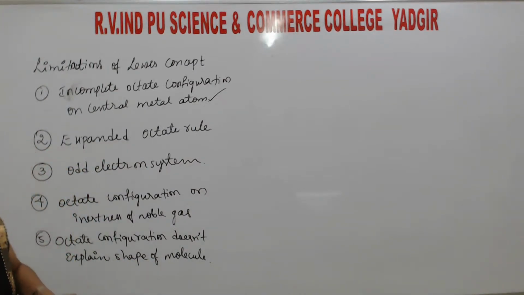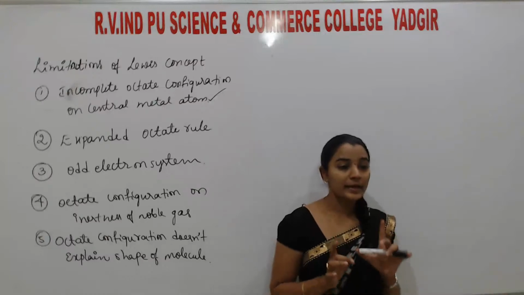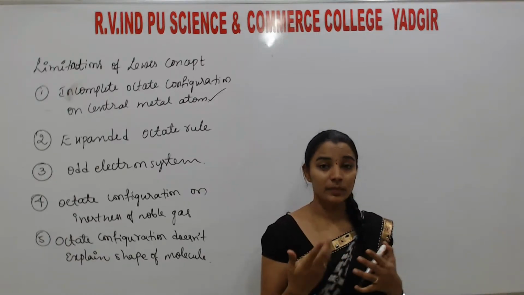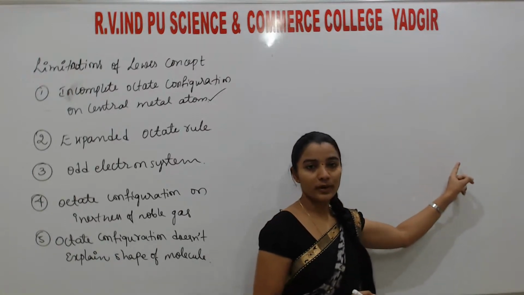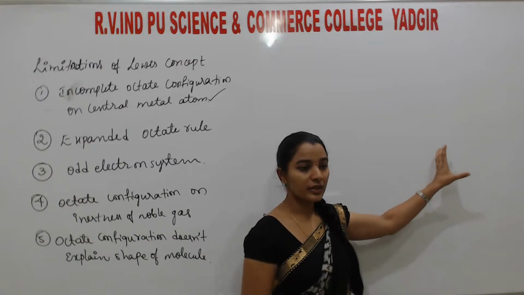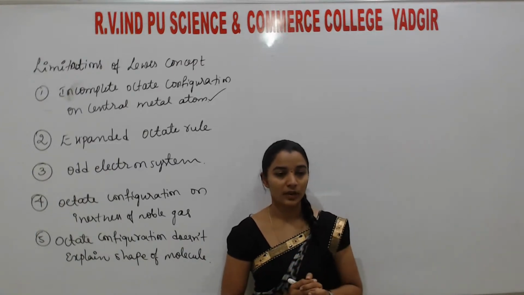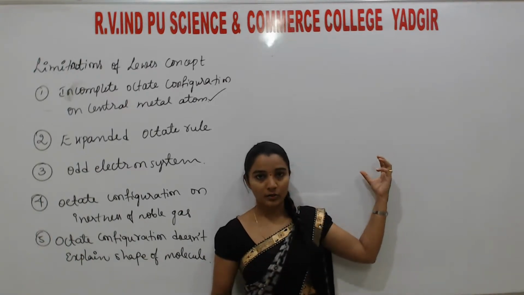So students, what is the main thing we need? After bonding, except hydrogen, hydrogen satisfies the two electron system, meaning doublet, because the corresponding noble gas is helium. So that's why it satisfies the two electron system. That is the postulate of the Lewis concept.